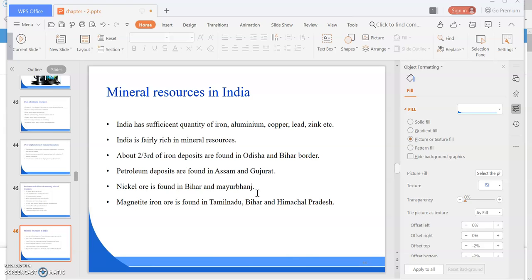So we have various types of mineral resources, but there are some mineral resources which we use in our day-to-day life, but we need to import them, we need to bring them from other countries. So we also need to find an alternative source for that.